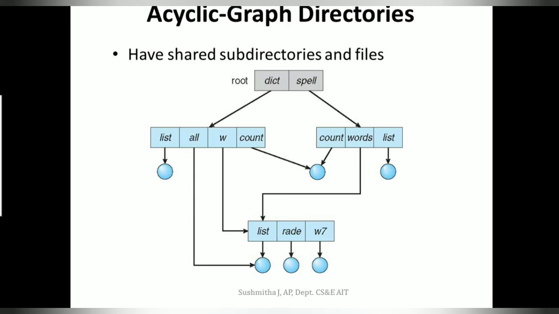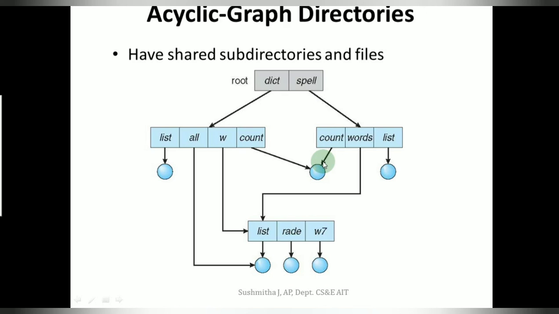Rather than having this file in two different locations, a link is created that points to this directory or file.